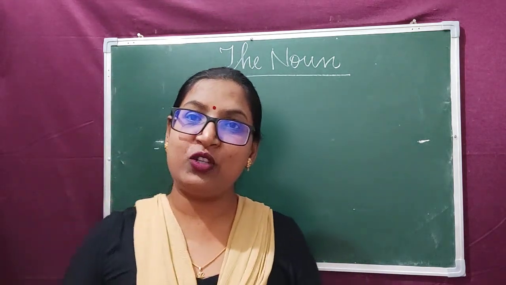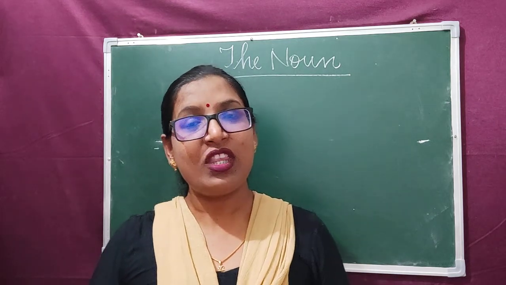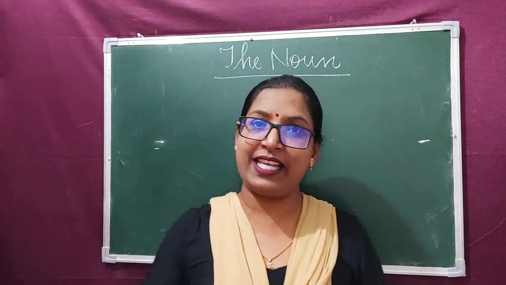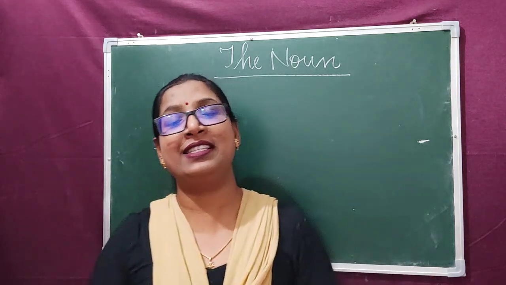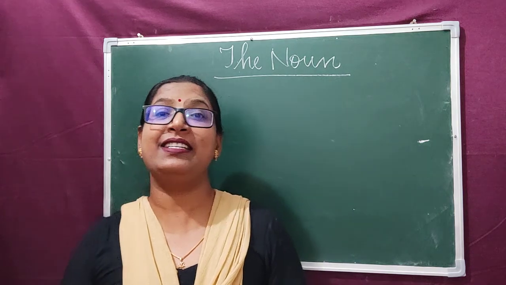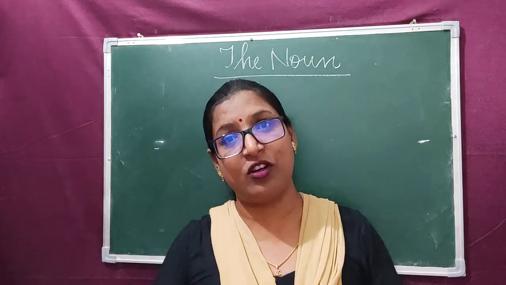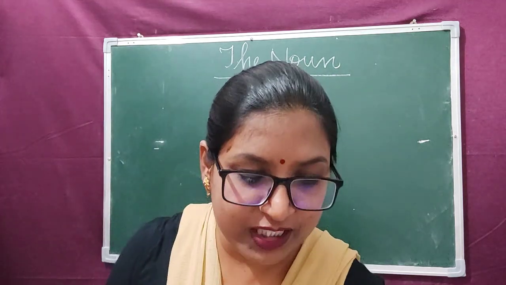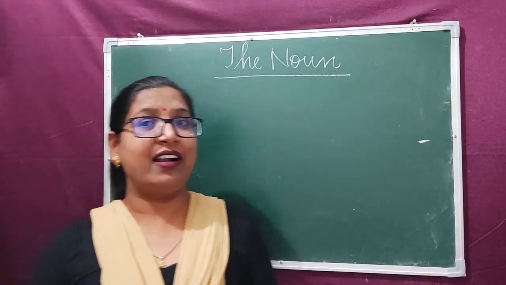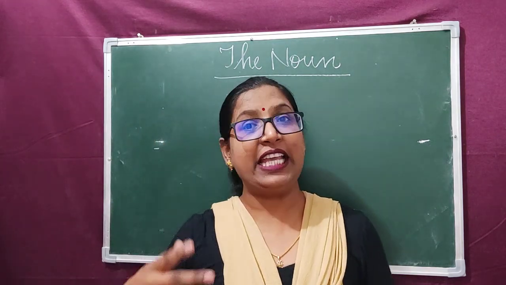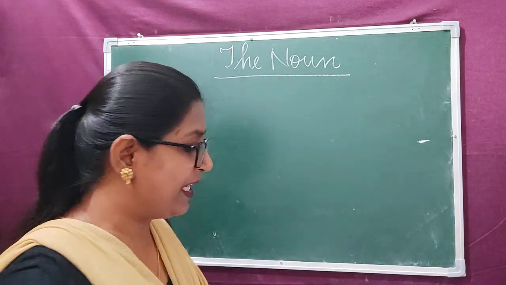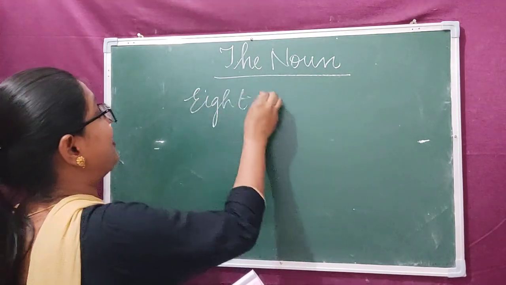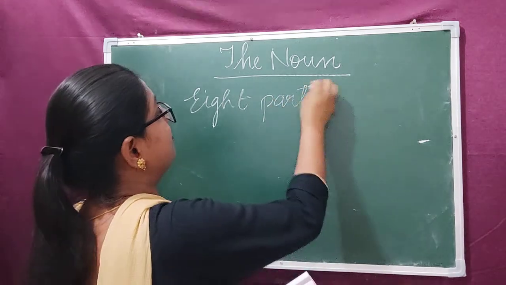In the previous chapter you studied that a sentence is a group of words which makes a complete sense. Now how do we form a sentence? We form a sentence using different kinds of words in that. Clear? What are those words? So in English, there are 8 parts of speech.